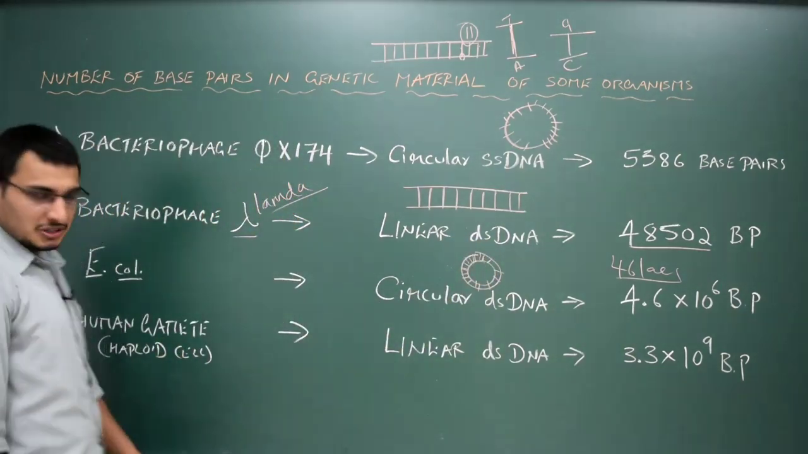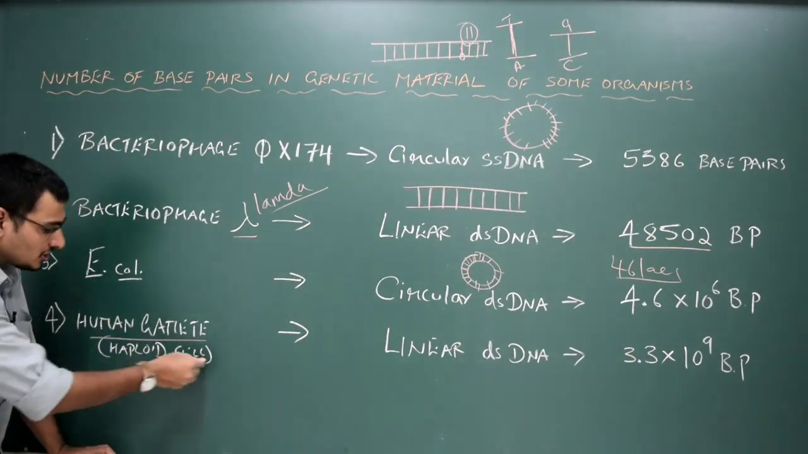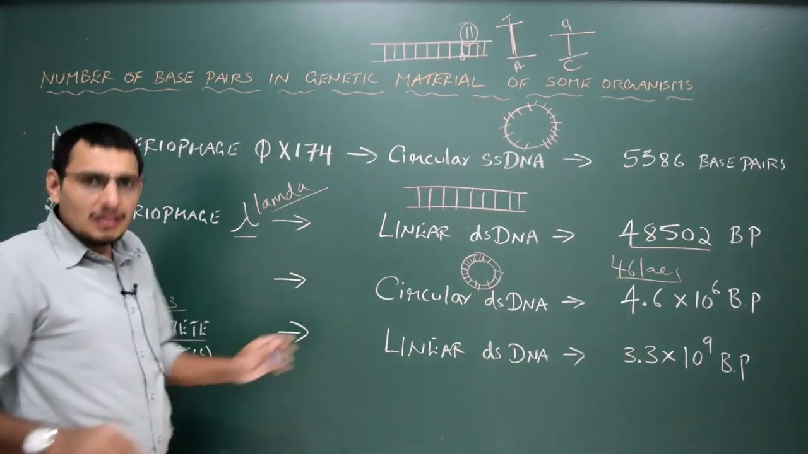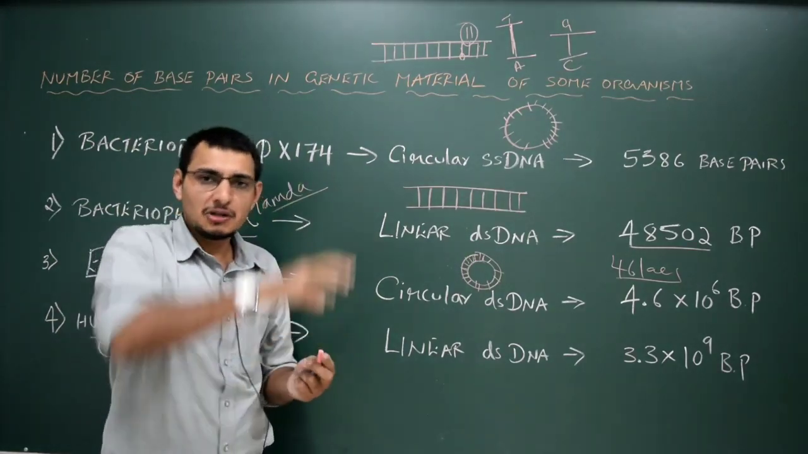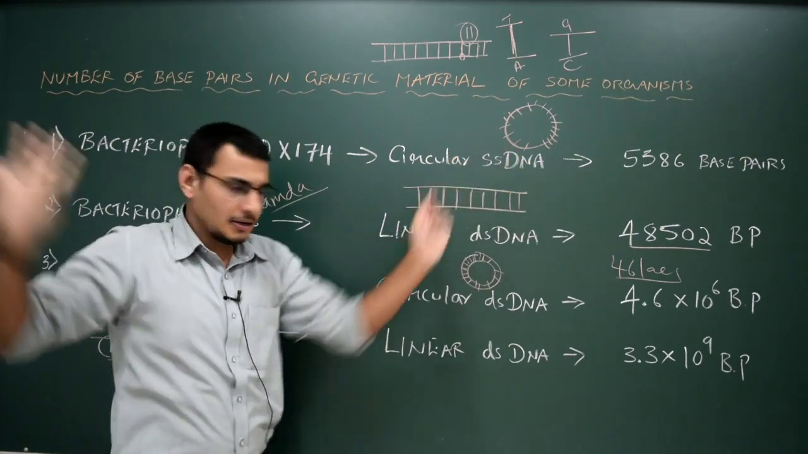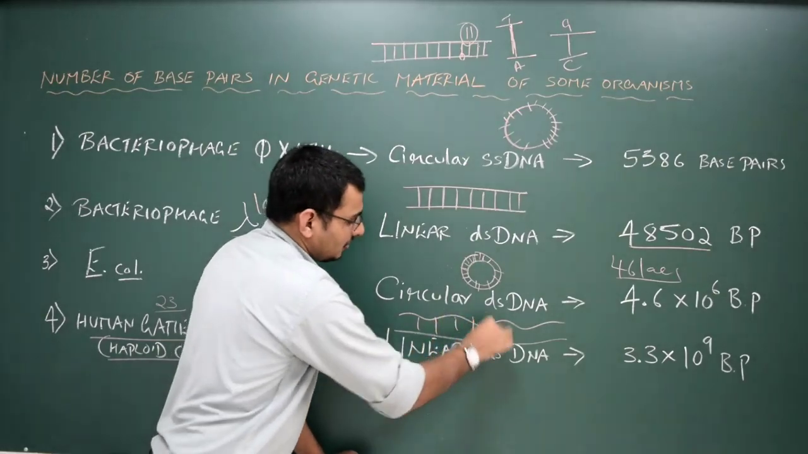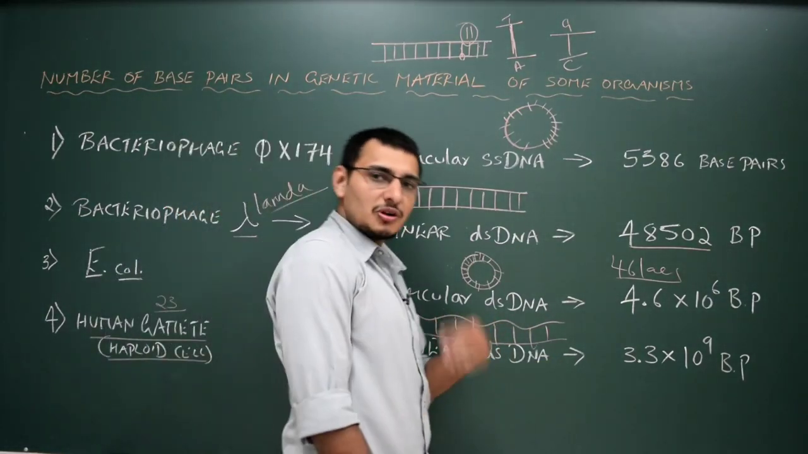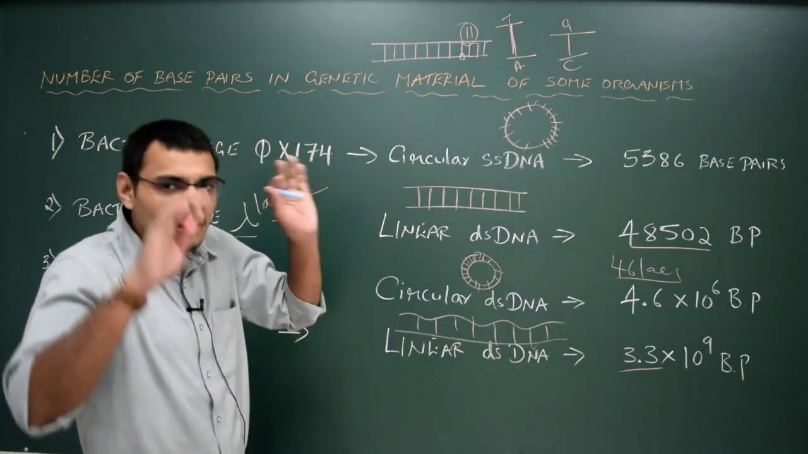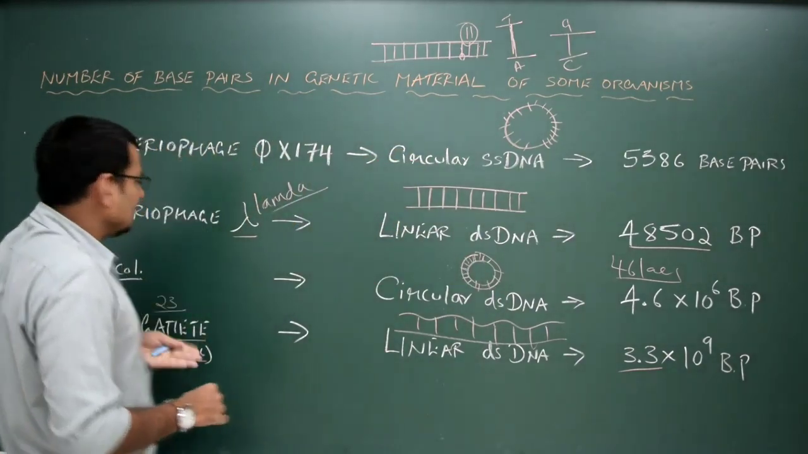The next one is humans. Here I have selected the human gamete. It could be ovum or sperm, which is a haploid cell having only 23 chromosomes. Obviously the chromosomes are separated, that is 23 units, but if we join them, it is a long thread, correct? That is linear double stranded DNA. If you count the total number of base pairs, it will be more than a billion, that is 3.3 into 10 to the power 9 base pairs. Please remember it, it's very easy, but you have to know the total number of base pairs and the type of the DNA present in these particular organisms.